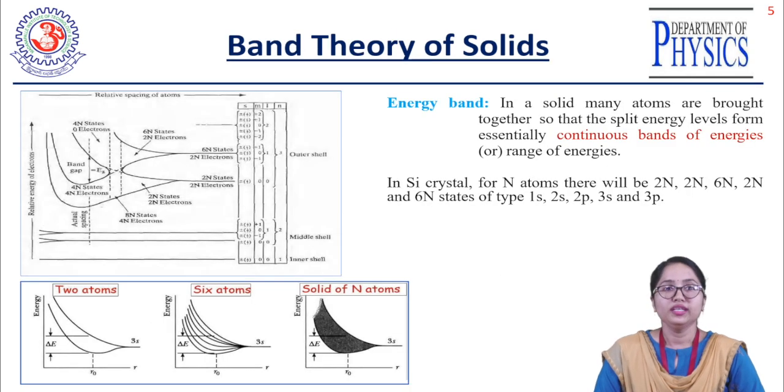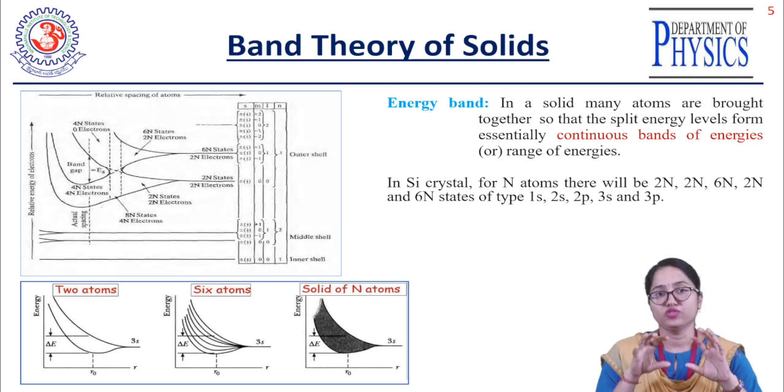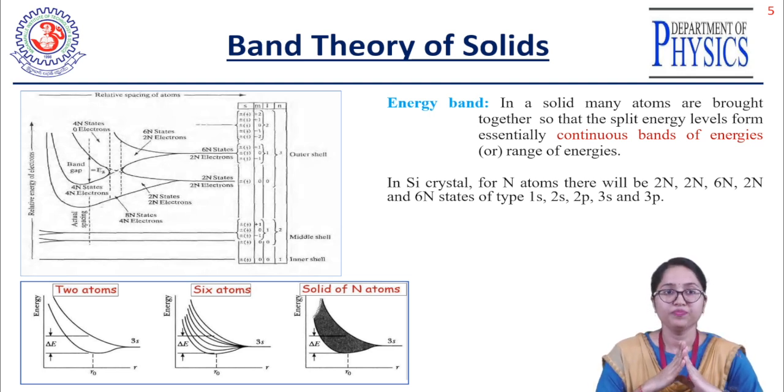So here in the band theory of solids, in the lower diagram you can see, suppose I have taken two atoms closer to each other. So what will happen? Suppose, for example, I have taken two silicon atoms, which have four electrons in the outermost shell, right? So what will happen when the valence electrons of these two silicon atoms interact with each other? There the energy level splitting will happen.